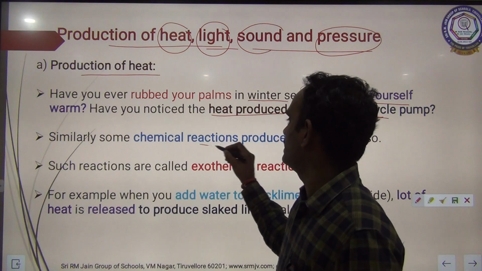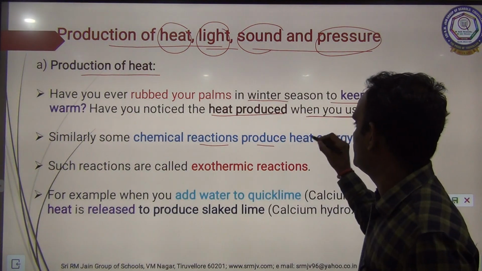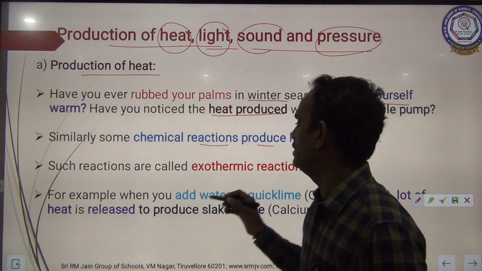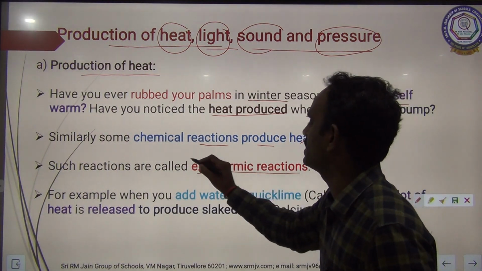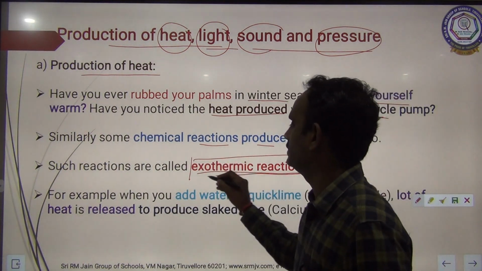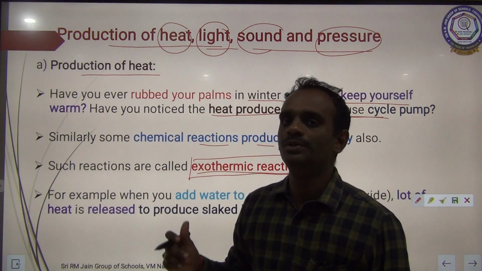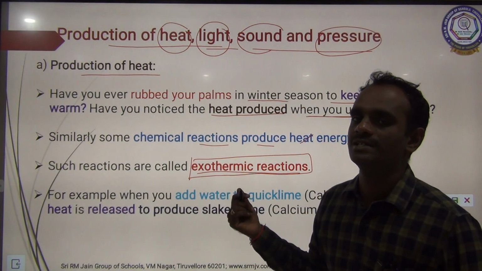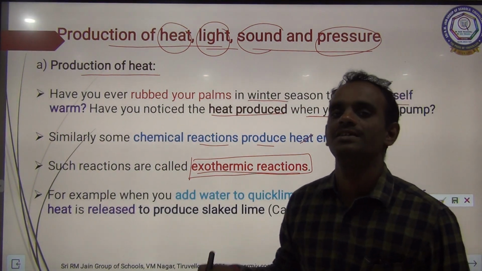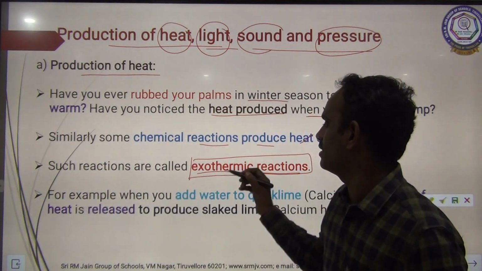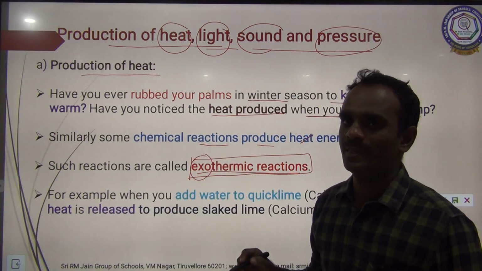Similarly, some chemical reactions produce heat energy also. Such reactions are called exothermic reactions. During this reaction, heat will be produced. Heat producing reactions are called exothermic.